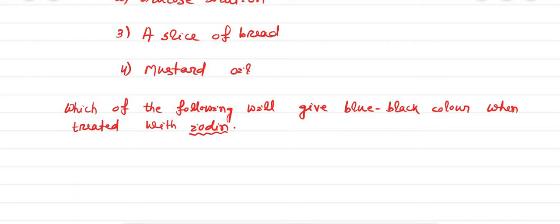Which food items, when treated with iodine, give blue-black color?